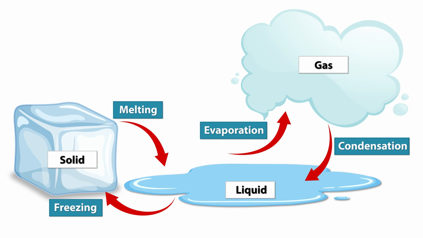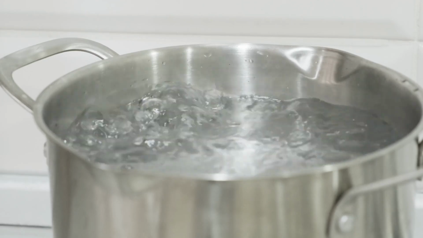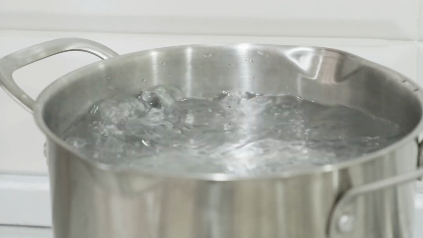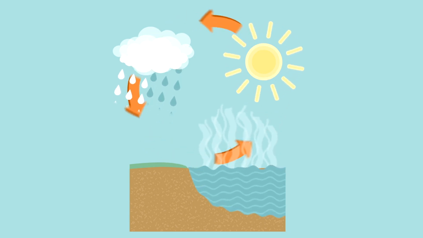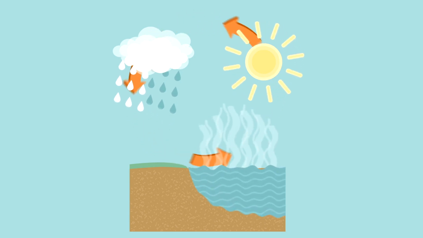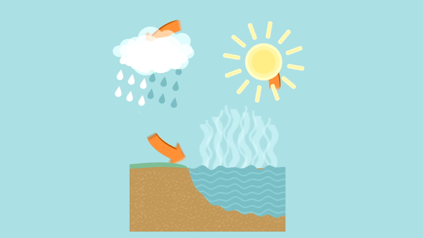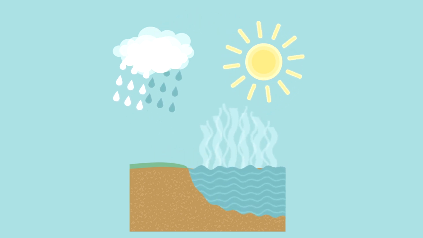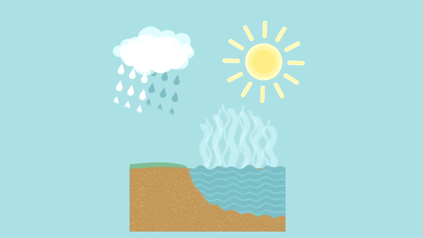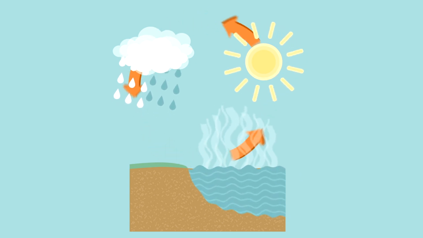From liquid to solid, freezing. When water is cooled, it turns back into ice. This is called freezing. The particles slow down, and they start to form a solid structure again. Do you know, boiling is just rapid evaporation? The water cycle is a natural process where water changes between its three states. Water in rivers or oceans evaporates into the air as gas, water vapor, then condenses into clouds, and finally precipitates